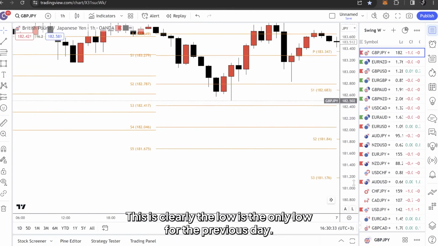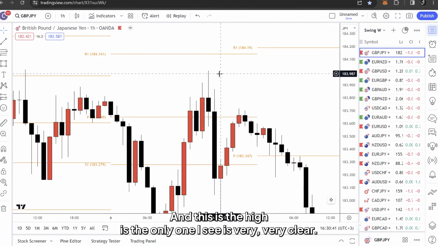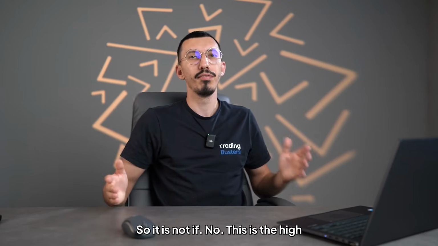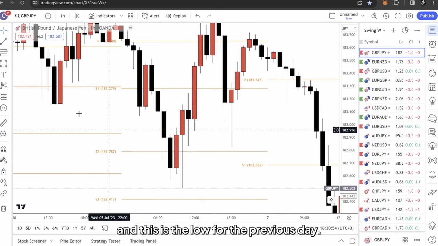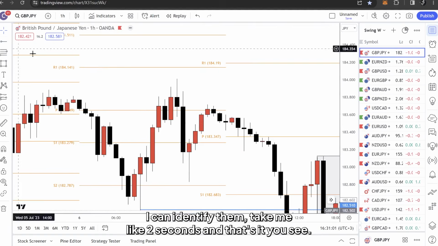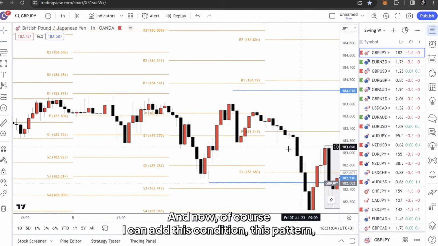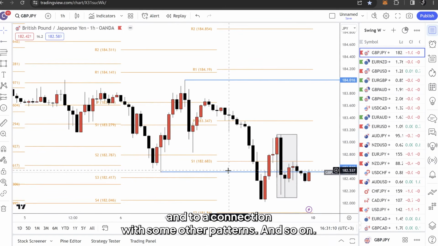This is clearly the low, the only low for the previous day. And this is the high, the only one. You see? It's very, very clear. So it's not an if. No. This is the high, and this is the low for the previous day. I can identify them, it takes me like 2 seconds, and that's it. You see? And now, of course, I can add this condition, this pattern, into a connection with some other patterns, and so on.